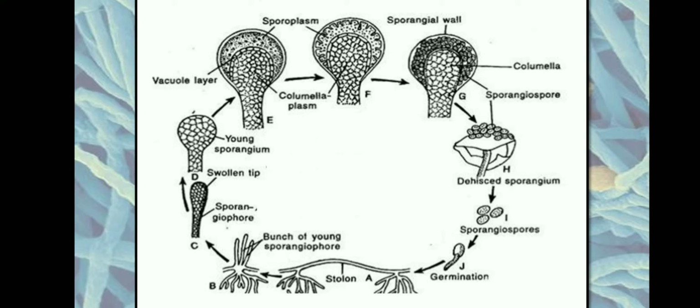From a mature sporangium, the sporangiospores will escape into the environment through an exit papilla that is present on the sporangial wall. There will be a pore on the sporangial wall, which we call the exit papilla. Through this, the sporangiospores get dispersed into the environment. In some fungi, the sporangial wall will rupture and the spores get dispersed into the environment. So that is about the formation of sporangiospores and how they get dispersed.